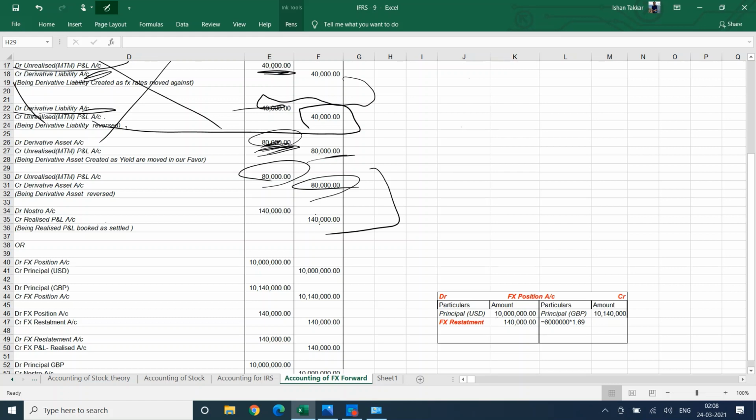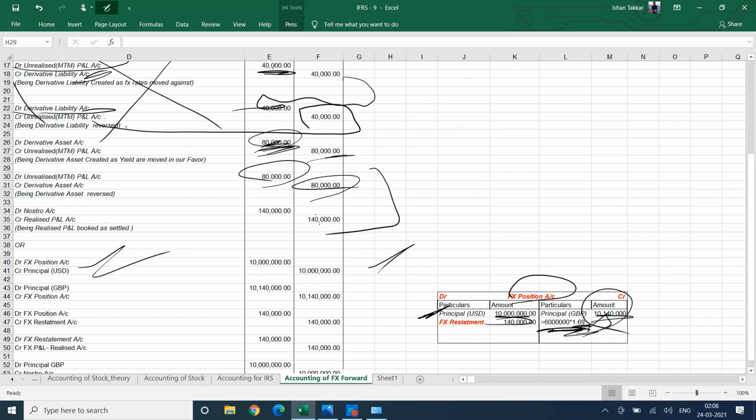Okay, for this example, you will be paying 10 million of USD. So FX position account debit to PNL, to principal that you're going to pay. And you're going to get 6 million of GBP. So 6 million of GBP you will record here. So you need to record it in local currency. So 6 million, and as I told you, you maintain this at a spot rate, and the spot rate is 1.69.